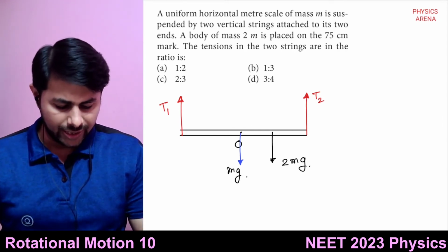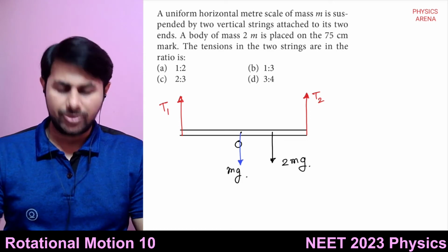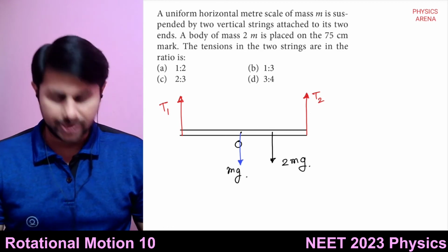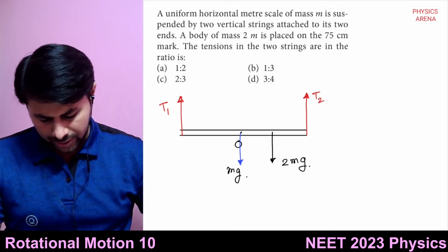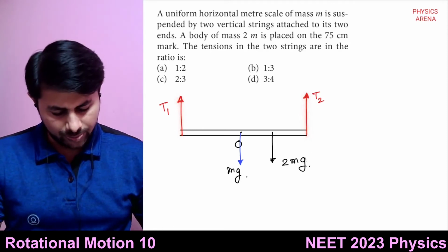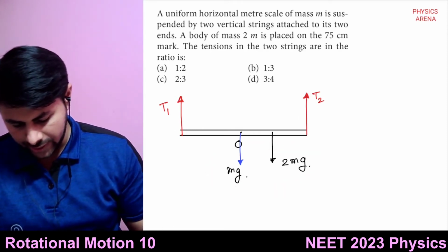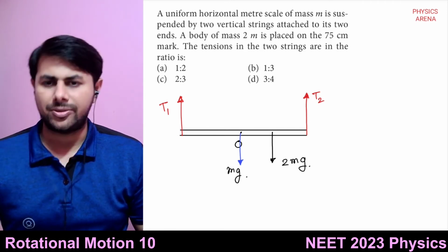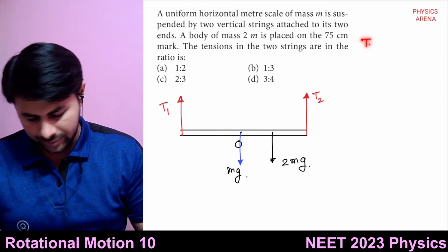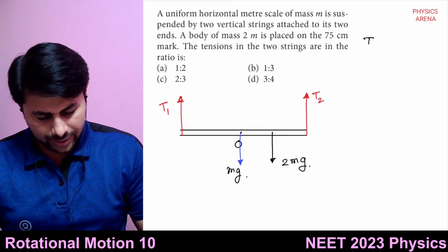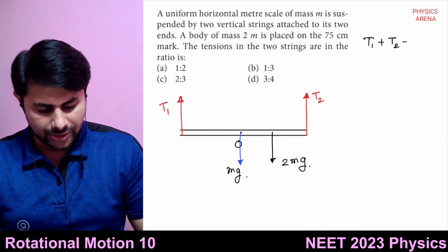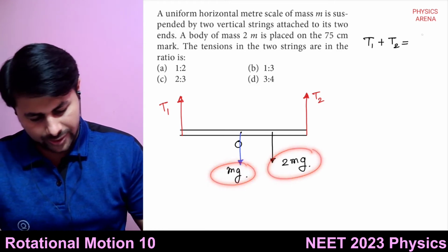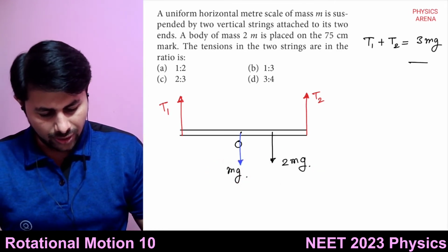We need to take torque about some point. First of all, we can have two conditions here. These two tensions should support the total weight. So total weight is mg plus 2mg, 3mg. From the translational equilibrium, we have T1 plus T2 equals mg plus 2mg, 3mg. Let's call this equation number 1.